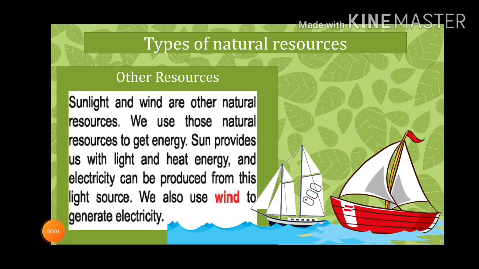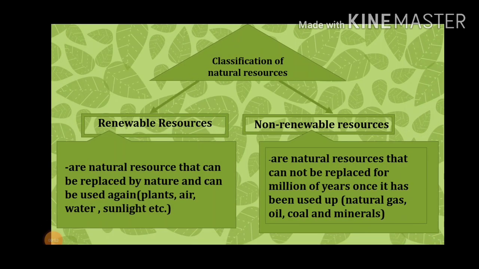Now, natural resources can be classified into two classes depending on their availability. For example, renewable resources and non-renewable resources. Now, what are renewable resources? Renewable resources are those natural resources that can be replaced by nature or can be used again and again. For example, after cutting down plants, if we plant another tree, it will grow again.